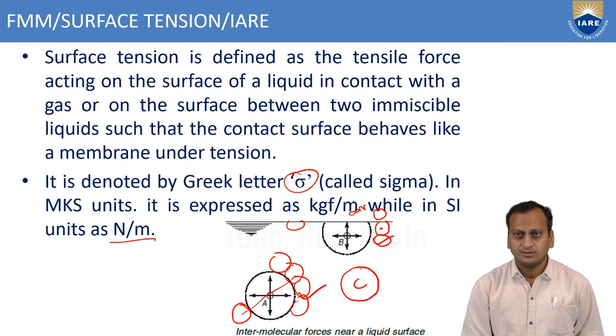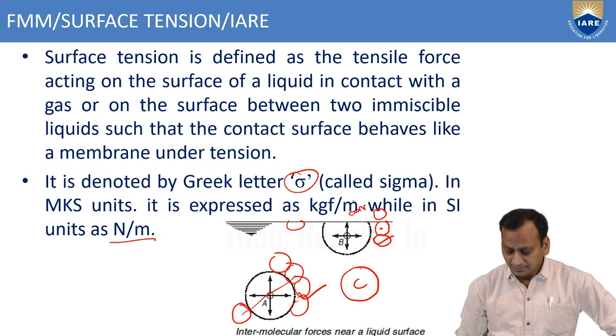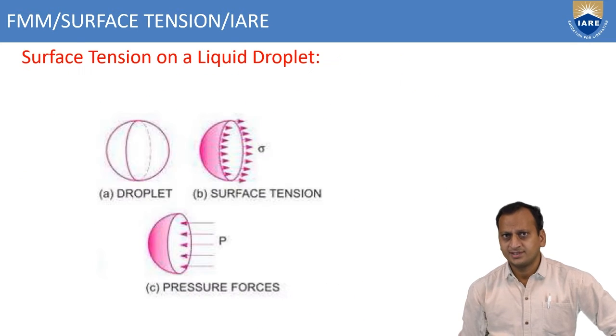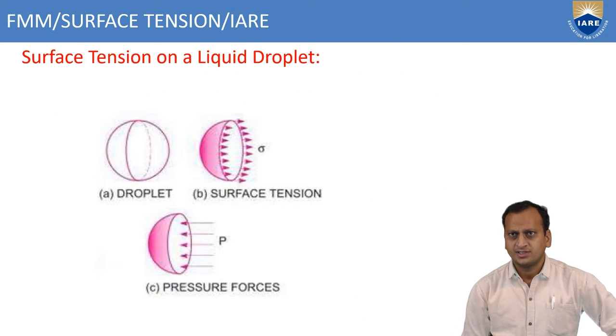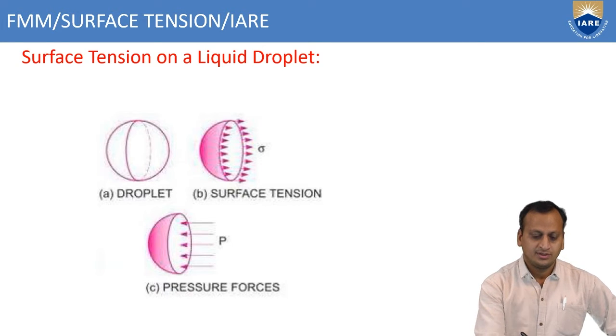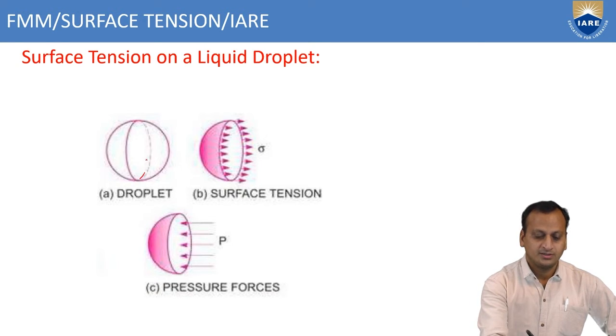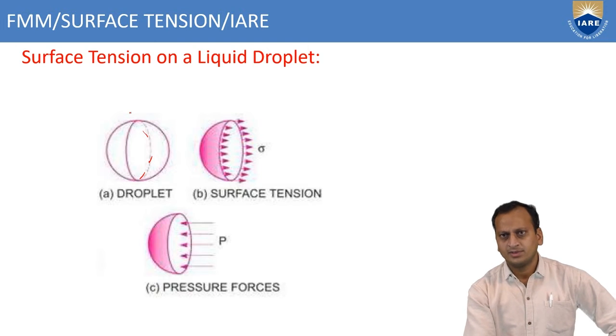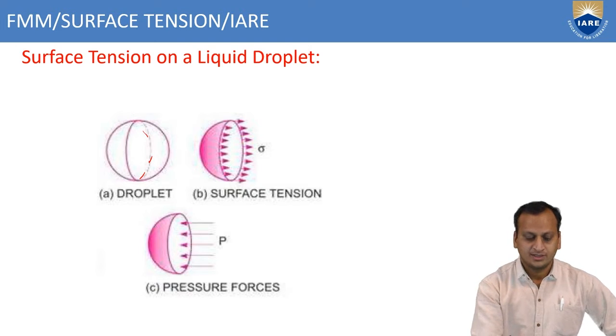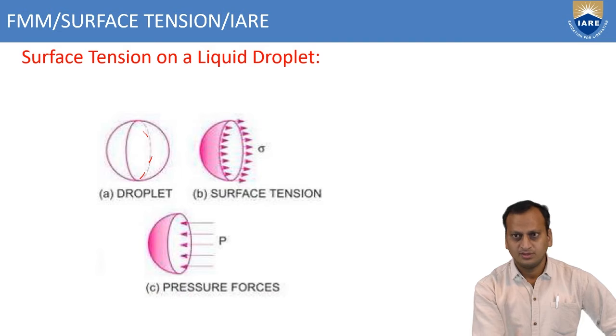Now if you consider surface tension in various cases, first the surface tension on a liquid droplet. Consider a spherical liquid droplet, and assume that it is cut into two halves.